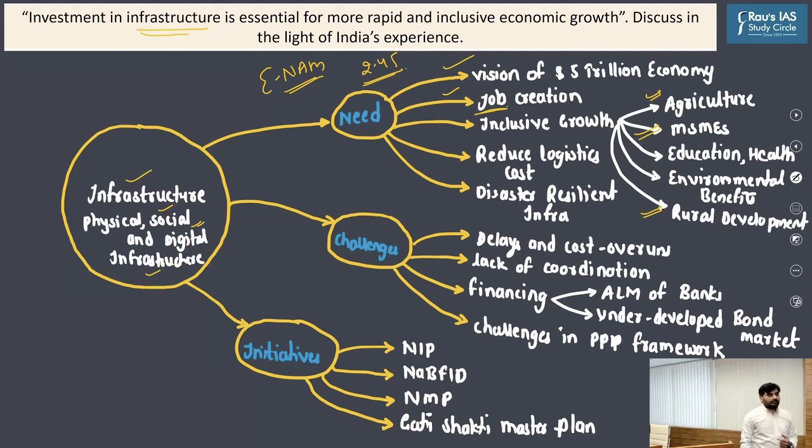Apart from that, if you see the logistics cost in case of India, it is much higher at almost around 12 to 14% of India's GDP. Because of the higher logistics cost, the manufacturing competitiveness of India has been quite low. Export competitiveness is quite low. So by creating infrastructure, by promoting multimodal connectivity to SEZs, manufacturing clusters, etc., we can reduce the logistics cost to the international benchmark of 8 to 10% of the GDP.